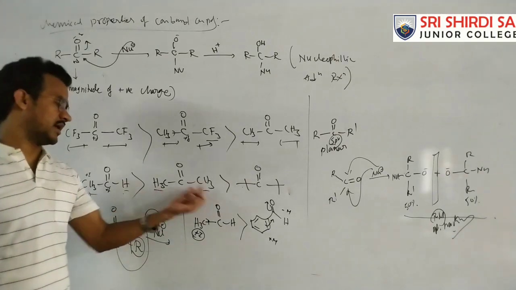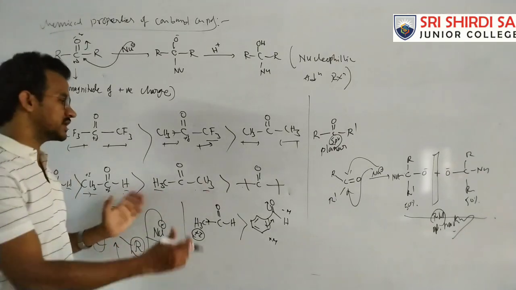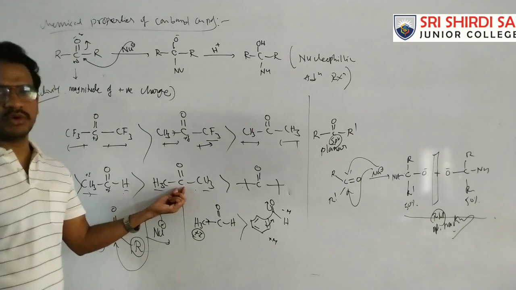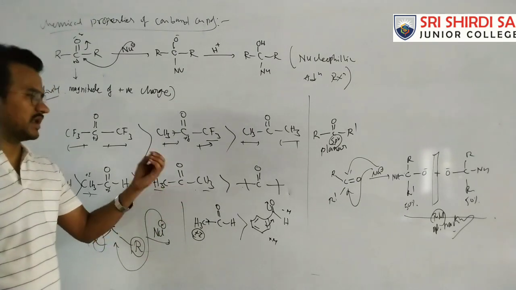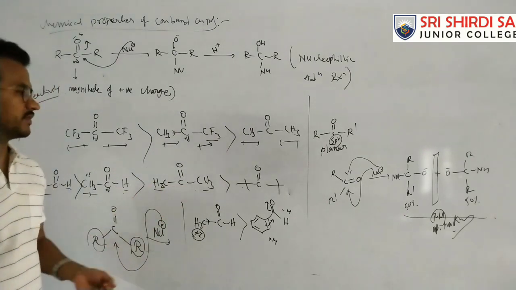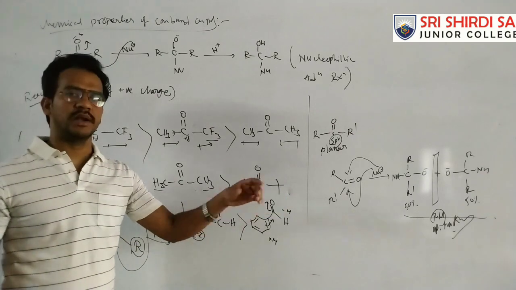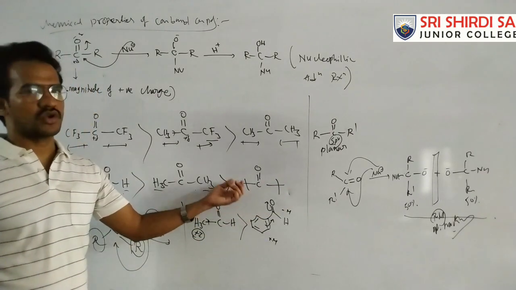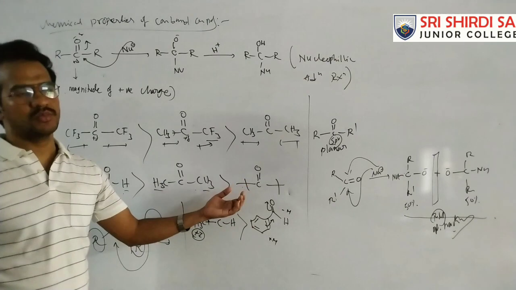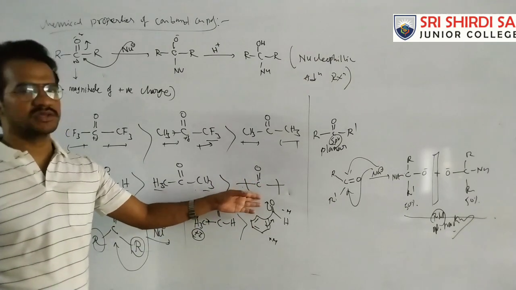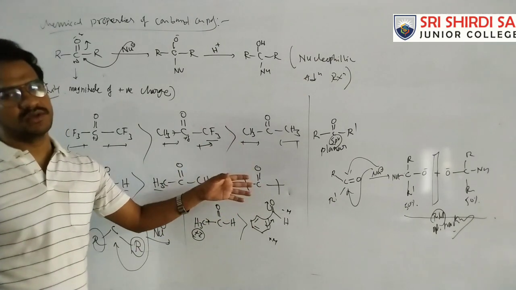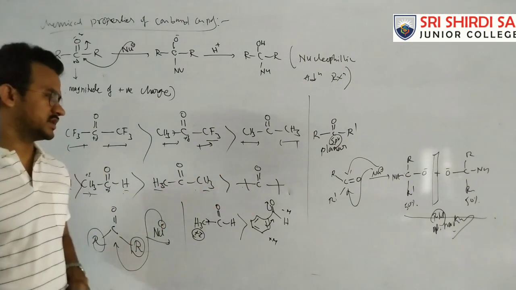Now in this case, methyl and methyl: both are electron donating groups and decrease the magnitude of the positive charge, so it is much less reactive than acetaldehyde. And now the tertiary butyl group is a bulky group as well as a strong plus I group. A strong plus I group decreases the magnitude of the positive charge on this carbon, so it is very less reactive and less attacked by the nucleophile.